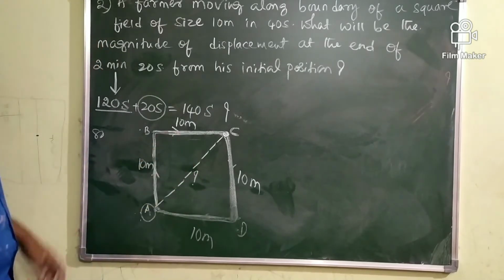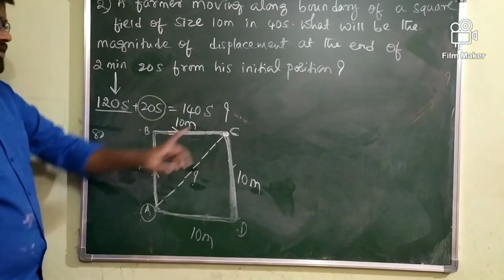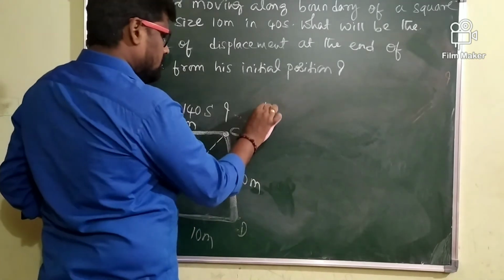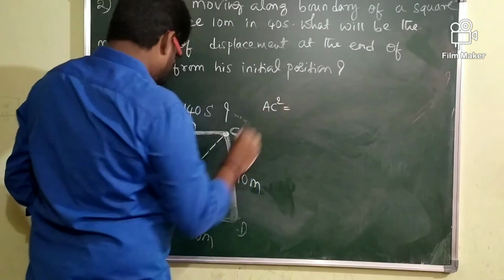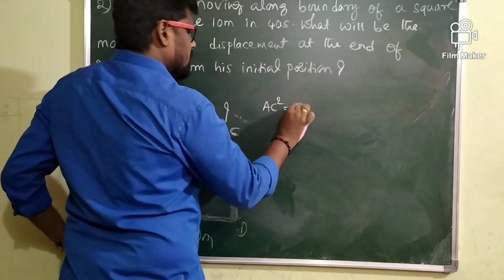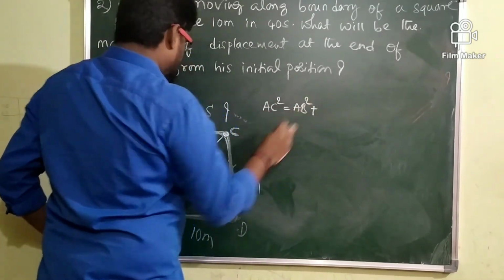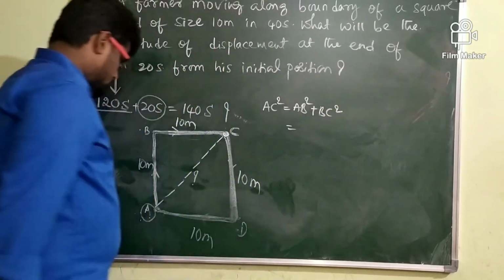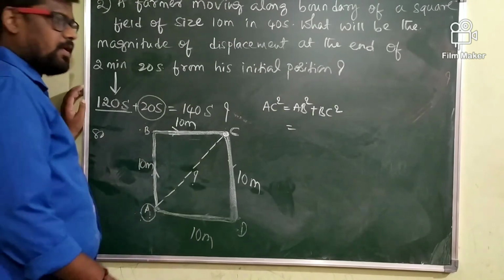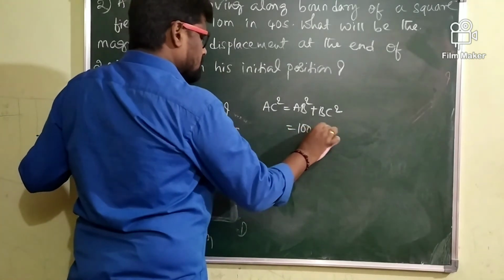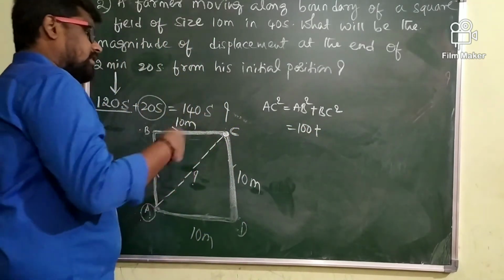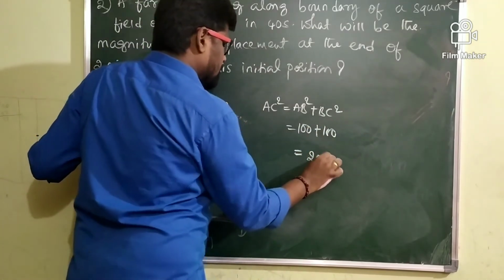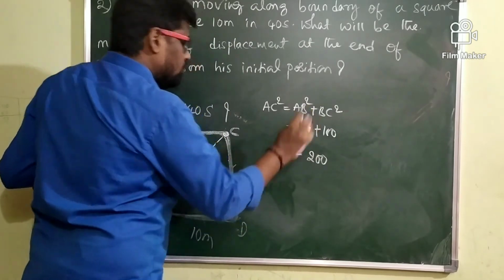We have to find the value of AC. The value of AC can be found by using the Pythagoras theorem. How are we finding it? AC square should be equal to AB square plus BC square. What is AB? 10. 10 square is 100, plus BC is 10, 10 square is 100. 100 plus 100, 200. AC square equals 200.